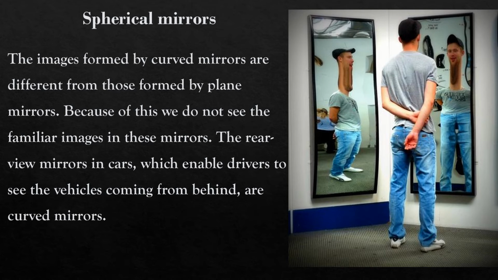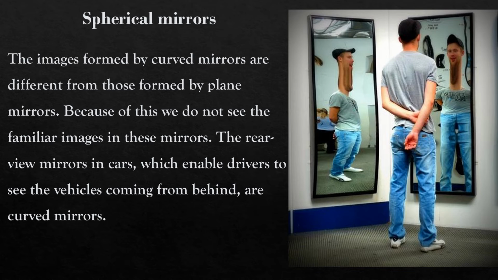The image formed by curved mirrors is different from those formed by plane mirrors. Because of this, we do not see the familiar image in these mirrors. Now here in this picture also you can see that the same image is not formed. जैसे हम लोगों के घरों में प्लेन मिरर्स में हमारा सेम इमेज दिखाई देता है, यहाँ पर सेम नहीं दिखाई दे रहा है, and it is different from the real image, right?